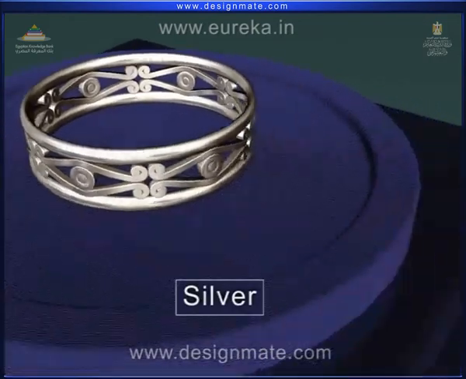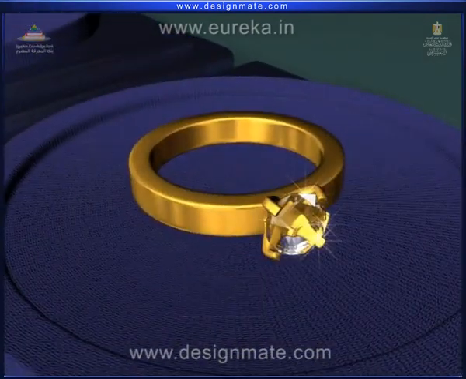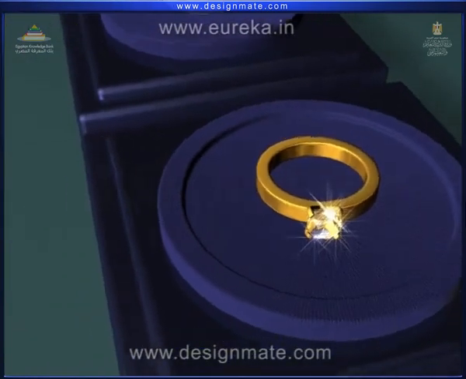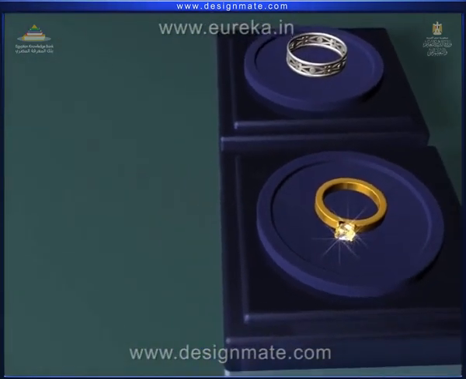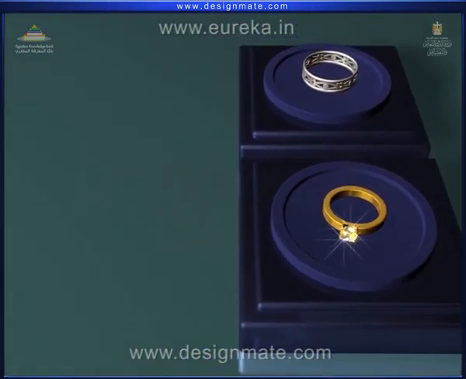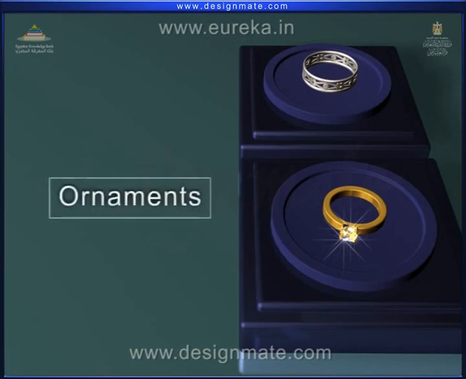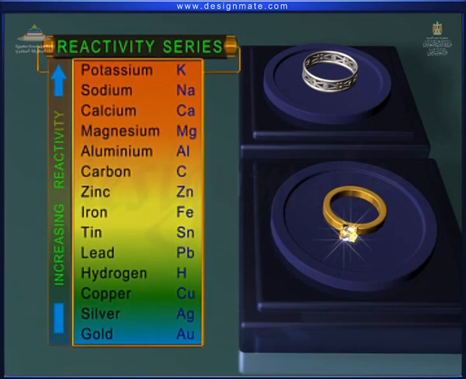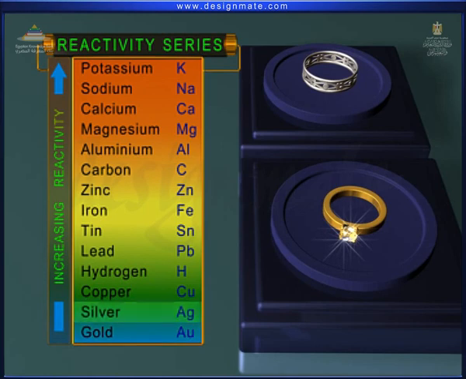Some metals like silver or gold do not react with oxygen, even at a very high temperature. Therefore, they are used as ornaments, as they possess very low reactivity and do not get corroded.